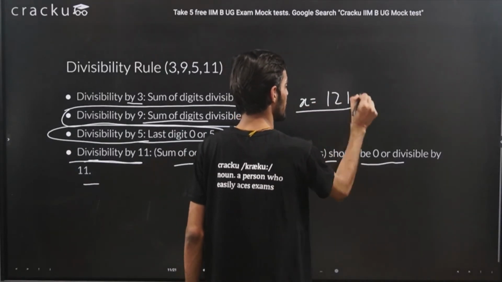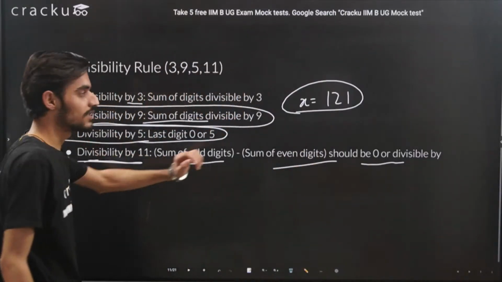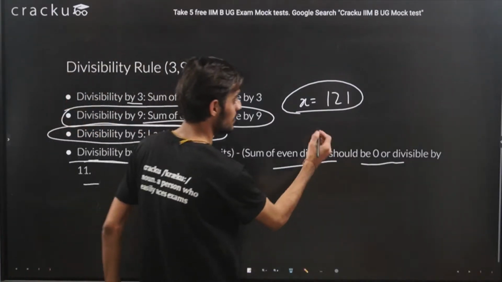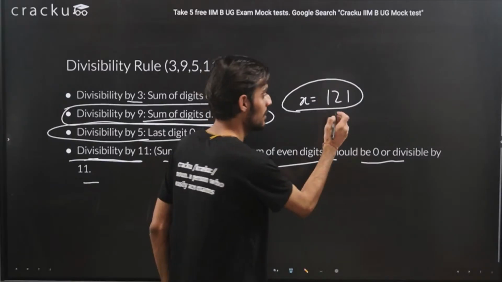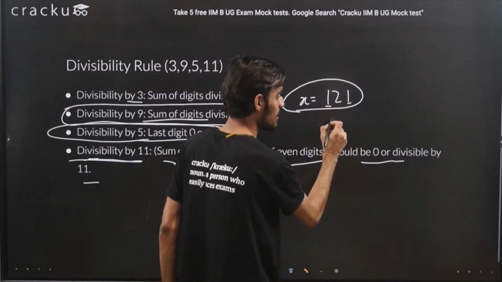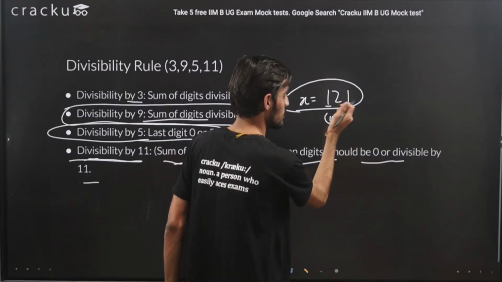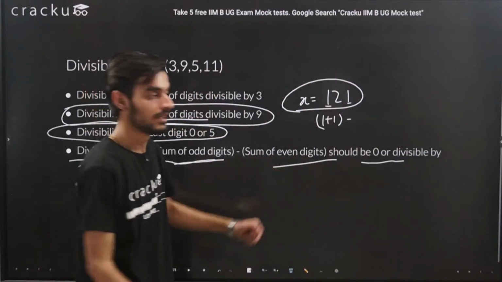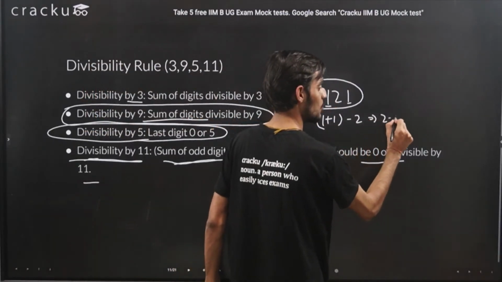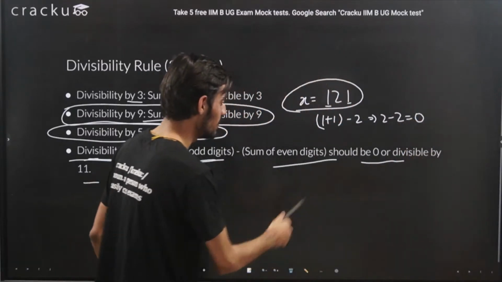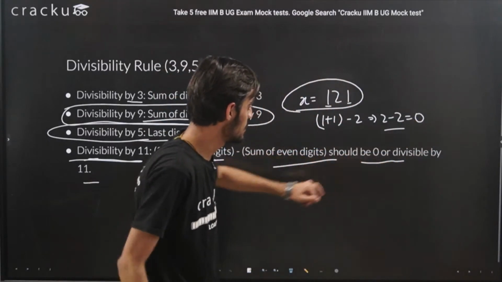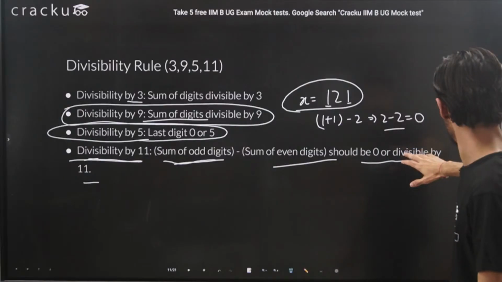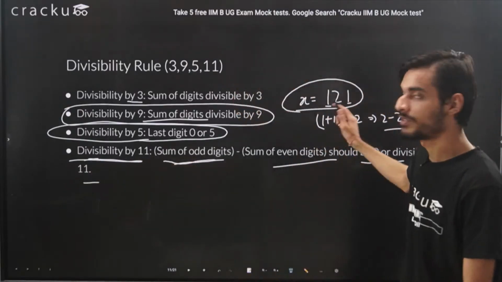If I take the value of x to be, let's say, 121, and I need to check whether this number is divisible by 11 or not, we just need to see the sum of odd-place digits. The first place is odd, so the sum of first and third digits is 1 plus 1, minus the sum of even digits, that is 2. So 2 minus 2 is essentially 0. Now we got the value as 0. So if the sum of odd digits minus the sum of even digits comes to be 0 or a multiple of 11, then the entire number will be divisible by 11.